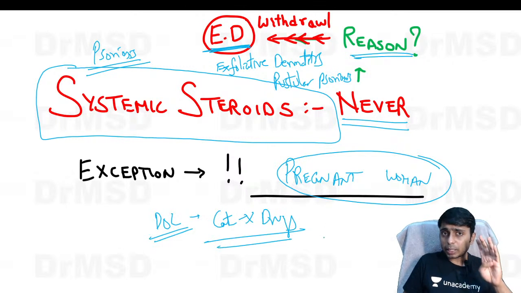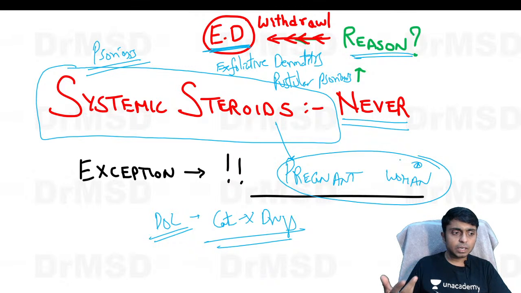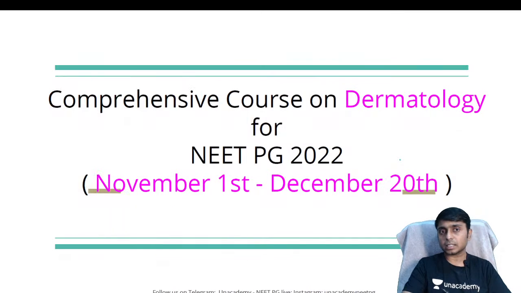For example, methotrexate and acitretin are the drugs of choice in chronic plaque psoriasis and pustular psoriasis respectively, but these are category X drugs and are avoided in pregnant women. So we prefer using systemic steroids in pregnant women till the time of delivery, and after that we can shift the patient to other medications.